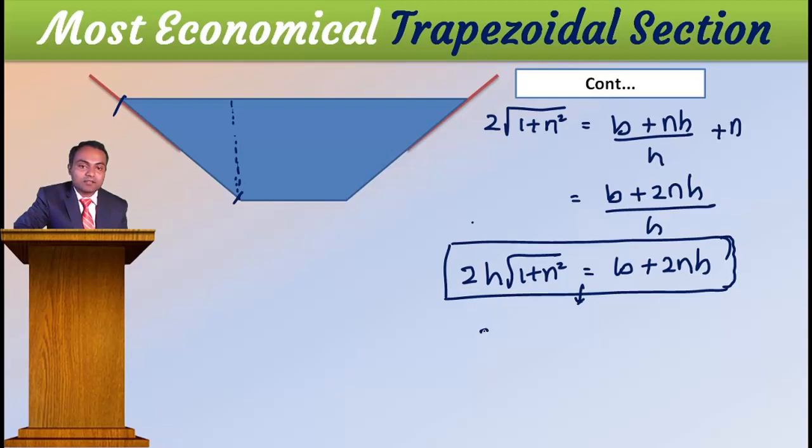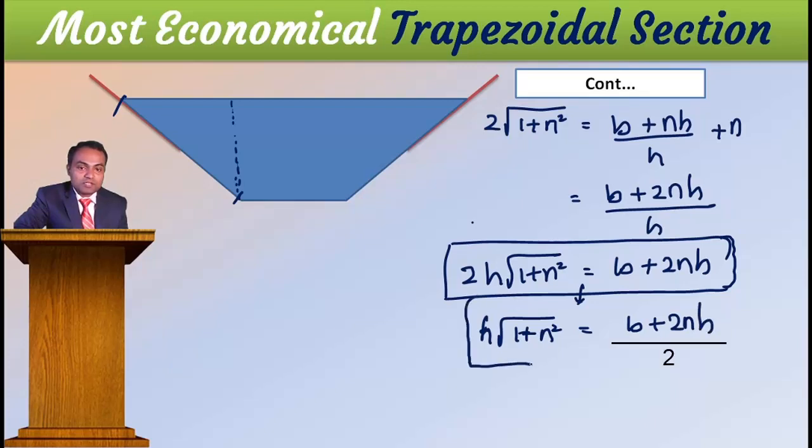We will rewrite this one as H into square root of 1 plus N square is equal to (B plus 2NH) by 2. Seeing this equation, you should feel very happy. Why? Look at it. This is your H root of 1 plus N square. Then what is the total width? Total top width is B plus 2NH.